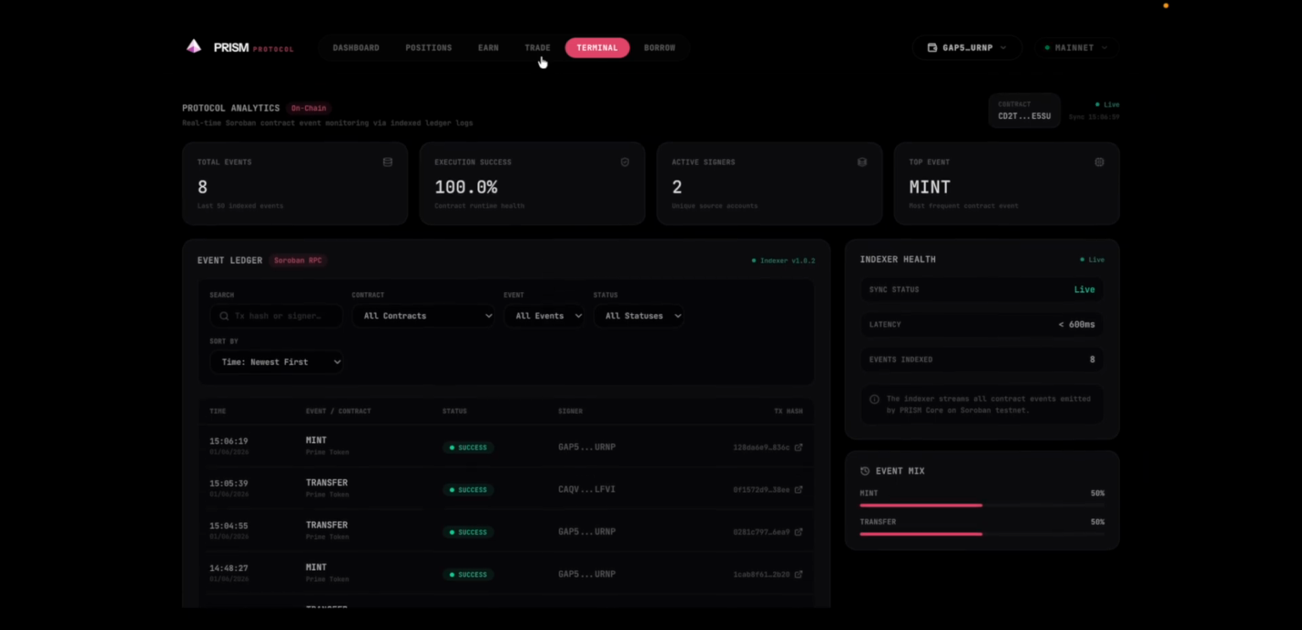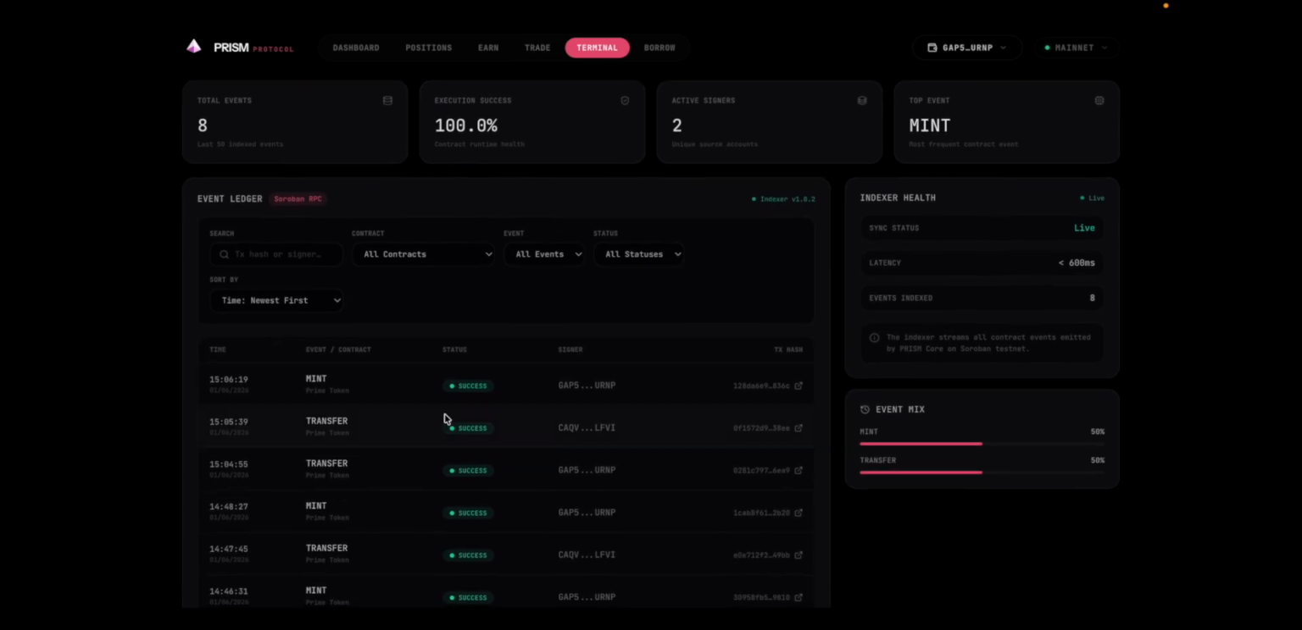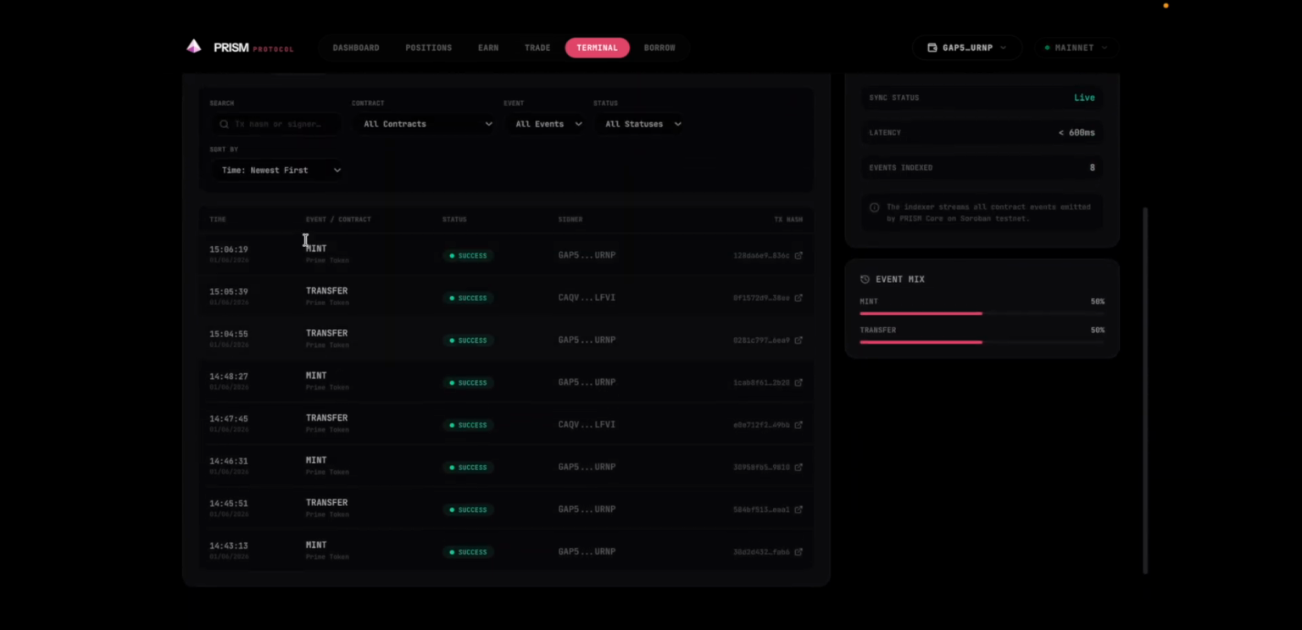Yeah, let's come to the terminal page right now. In the terminal page, all the transactions and everything that happened is shown successfully.